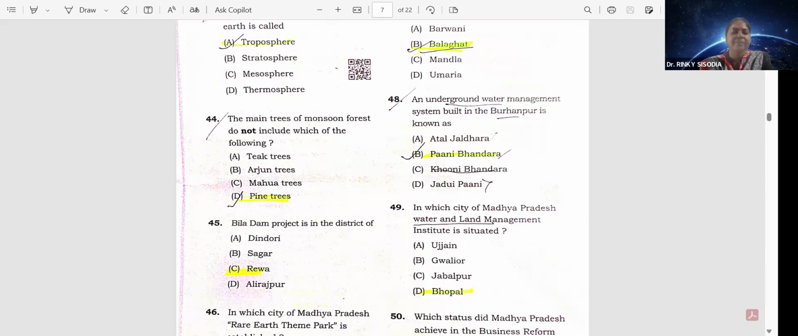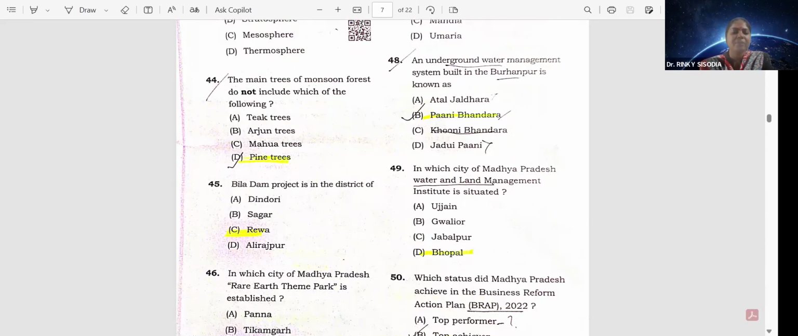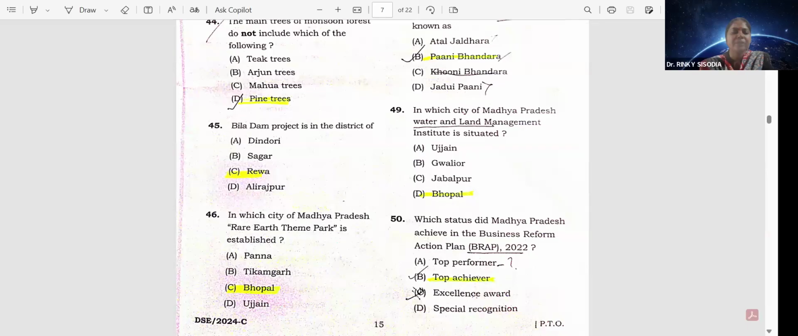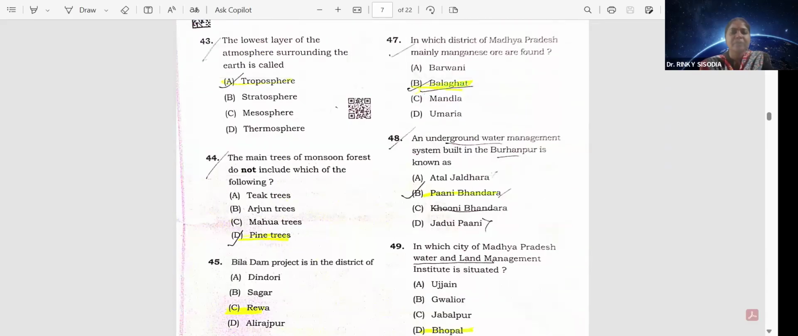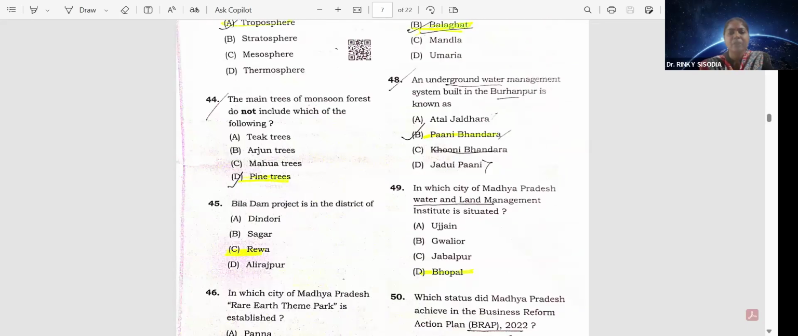Bila Dam project is in the district of River. Option C. In which city of Madhya Pradesh Rare Earth theme park is established? That is Bhopal. Option C. 47 question. In which district of Madhya Pradesh is manganese ore mainly found? Balaghat. Option B. 48 question.